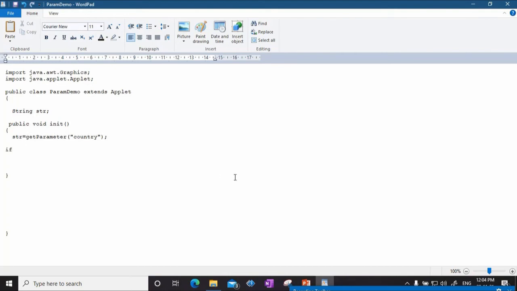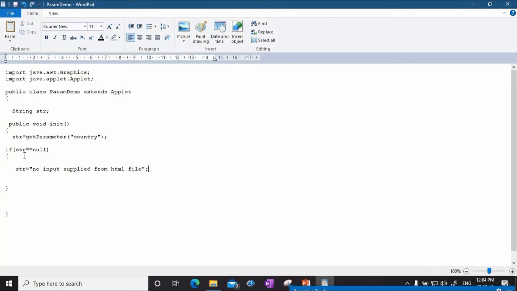Then I say if str is null, str is equal to no input supplied from HTML file. Now when will this if statement be executed? Suppose in your HTML document you have not written a param tag.